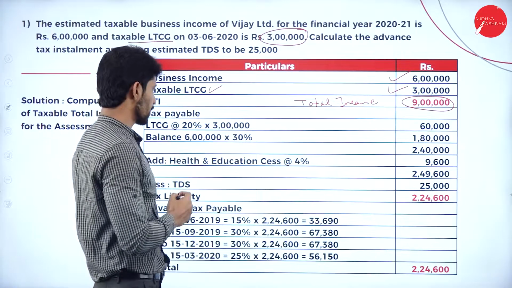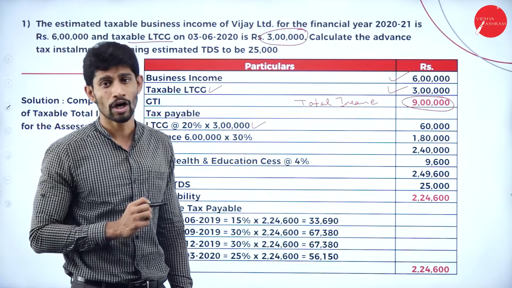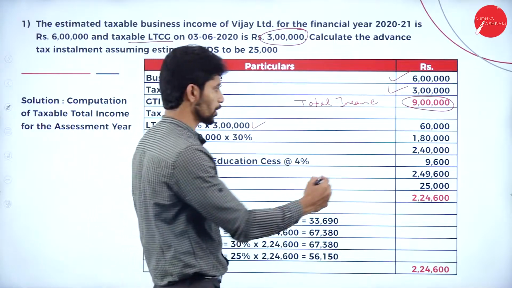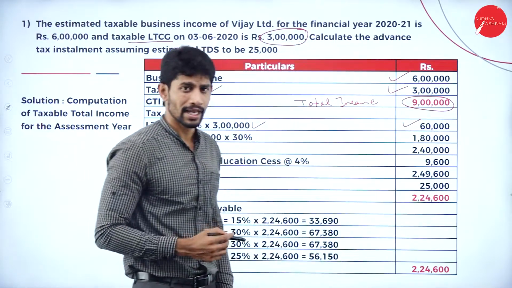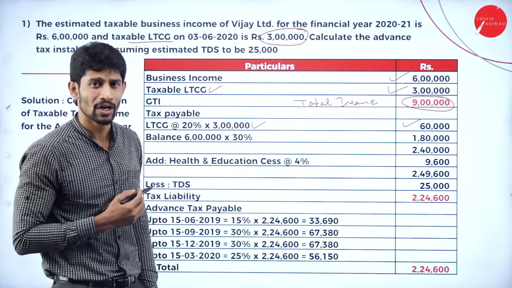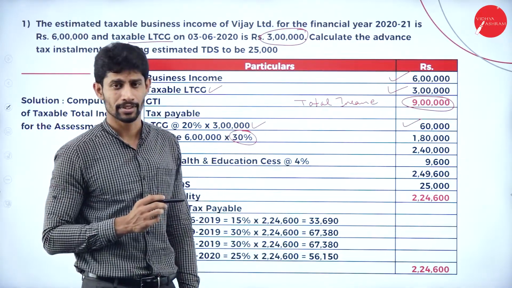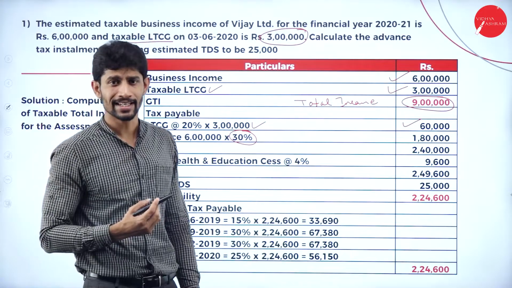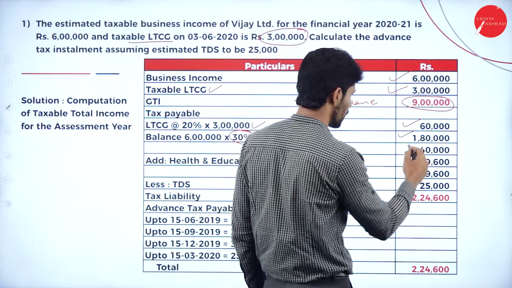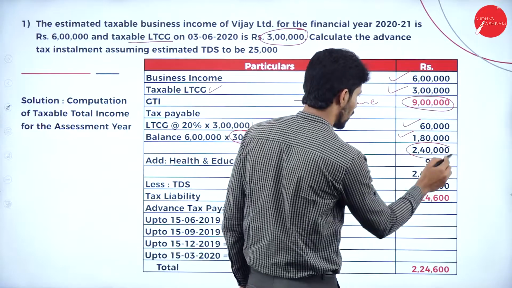Long-term capital gain is taxed at 20% because it's a fixed rate of tax. So on 3 lakh first you are supposed to compute 20%, you will get 60,000 rupees. And on the balance income, that is 6 lakh, you are supposed to compute 30%. This is the standard rate, 30% for all business entities like the partnership firm or companies. If you compute 30%, it will be 1,80,000. So total these two, you will get 2,40,000.